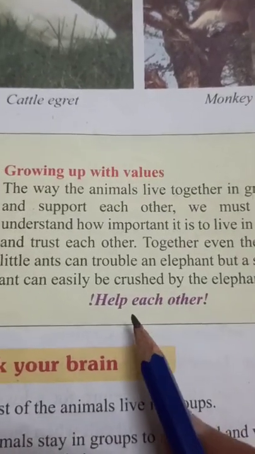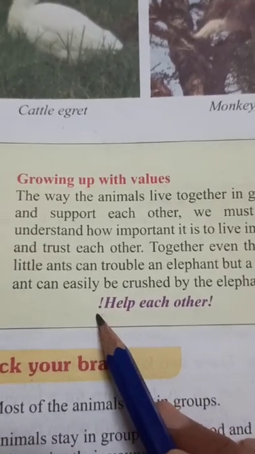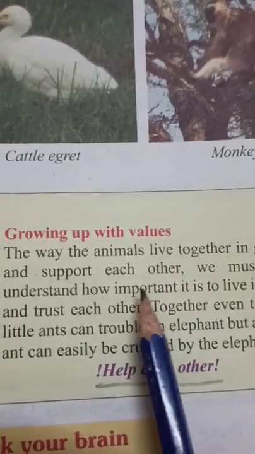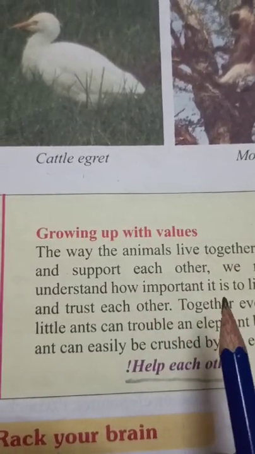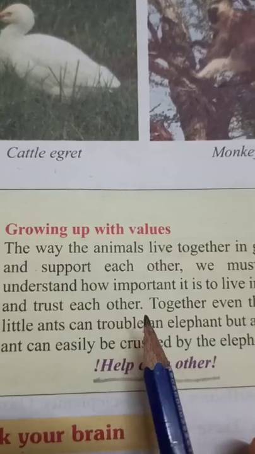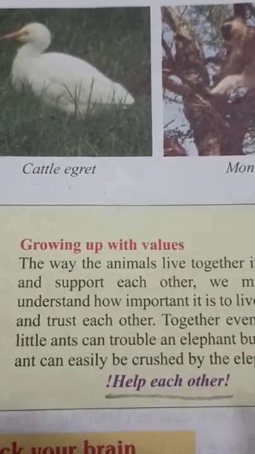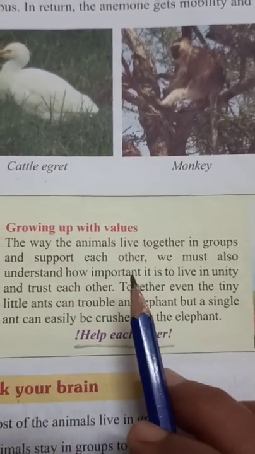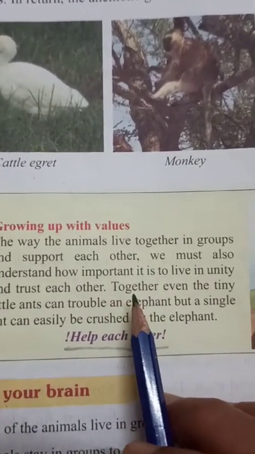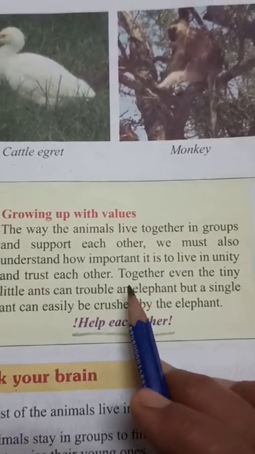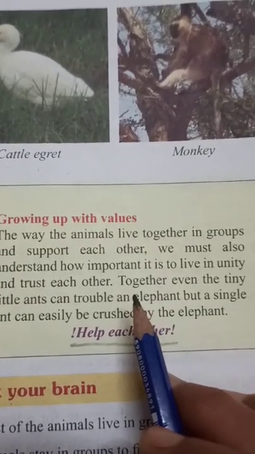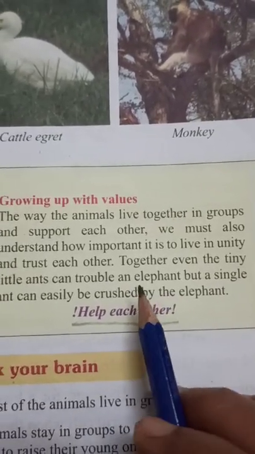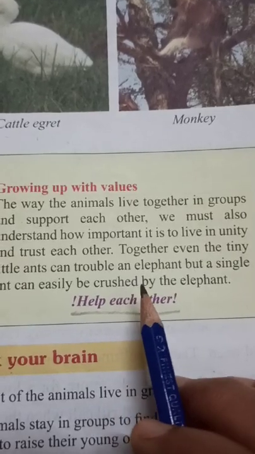So its meaning, or the moral of this chapter, is: help each other. Means we should also learn from all the animals how they help each other and how they live in groups. When they are living in groups, they can easily save themselves from other animals. In the same way, if we also live in unity, we can achieve anything. We should help each other, and we should learn many good things from each other.